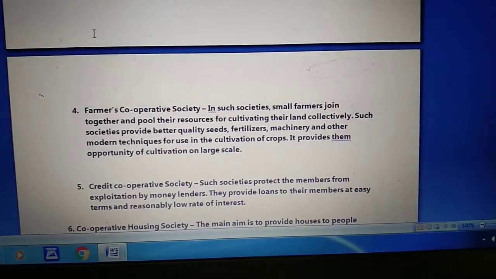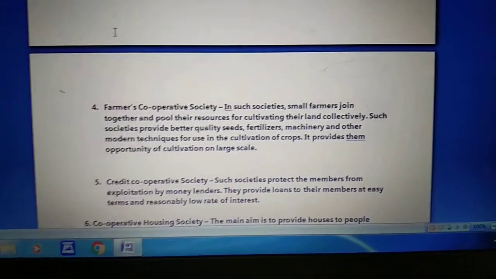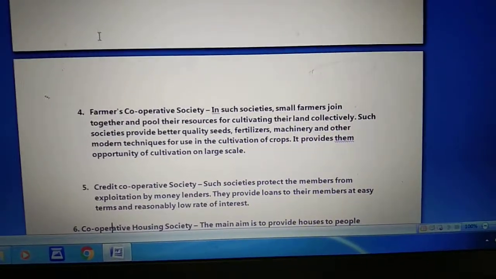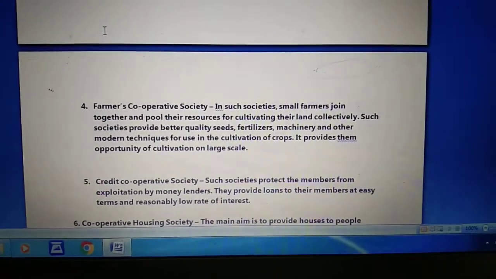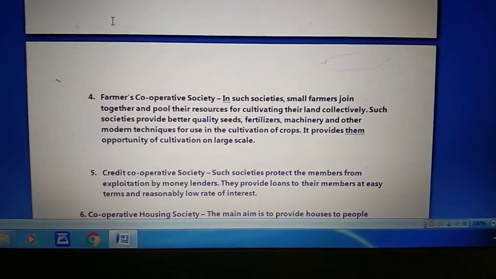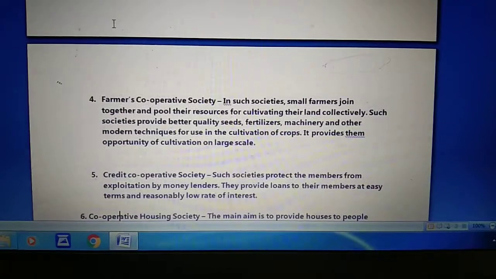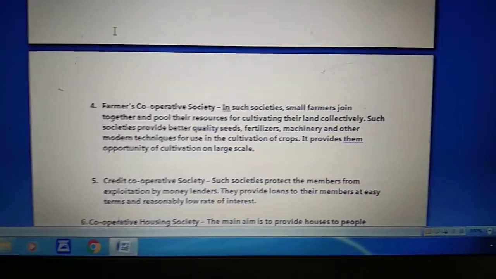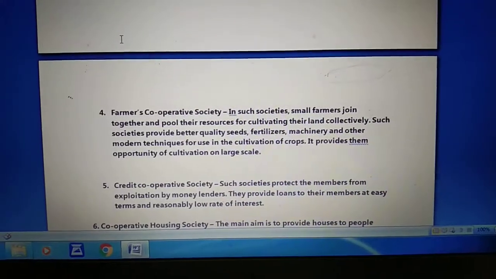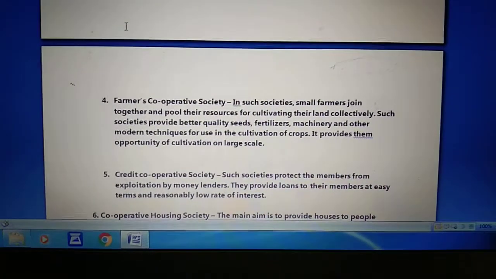So farmer cooperative societies are, in simple terms, all those societies where the farmers are the members of the society, and this society works for protecting the interest of farmers by providing them better quality seeds, fertilizer, machines and other modern techniques at the time of cultivation of crops.